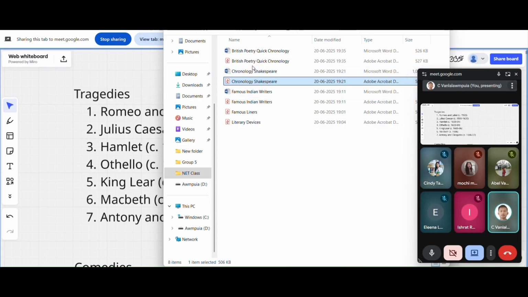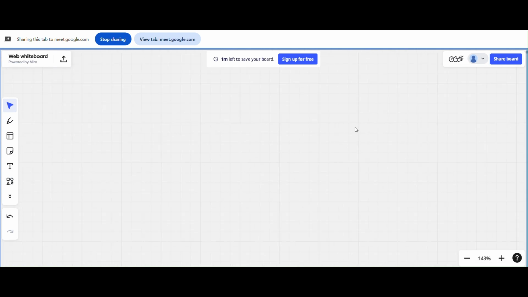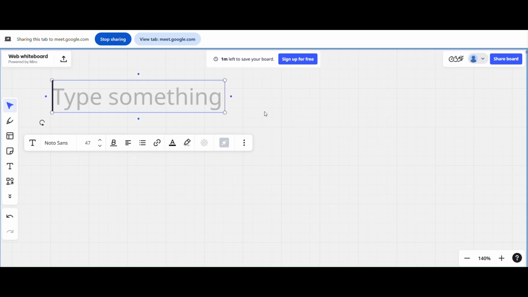Now let's do a little bit of history of English literature, okay? Because you can't skip this. You can't go past history of English literature as a literature student. It will help you a lot, although it may or may not come directly. But it will really redefine how you picture English literature as a whole. So we will do history of English literature now.